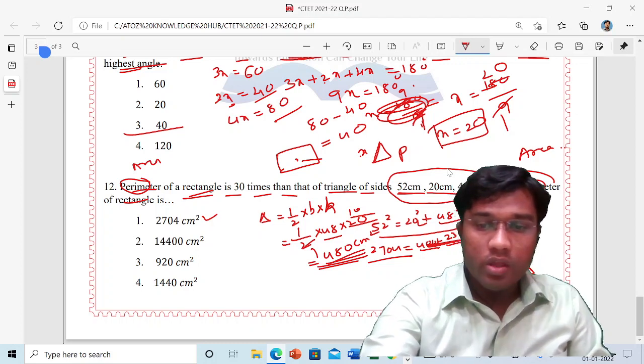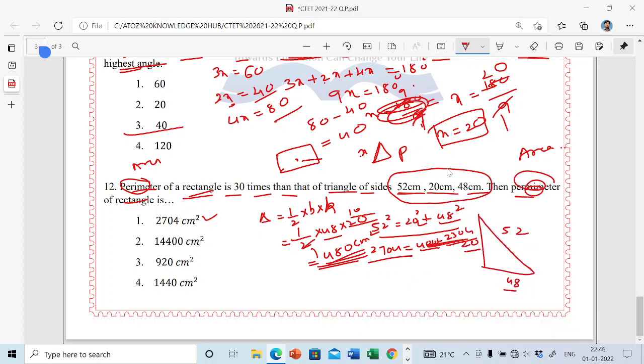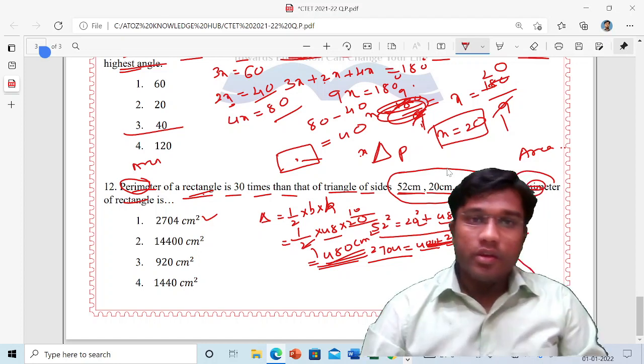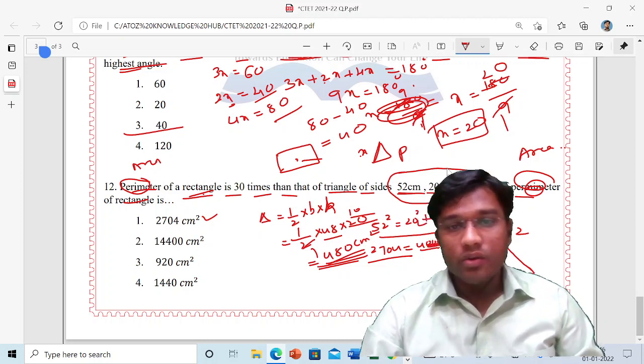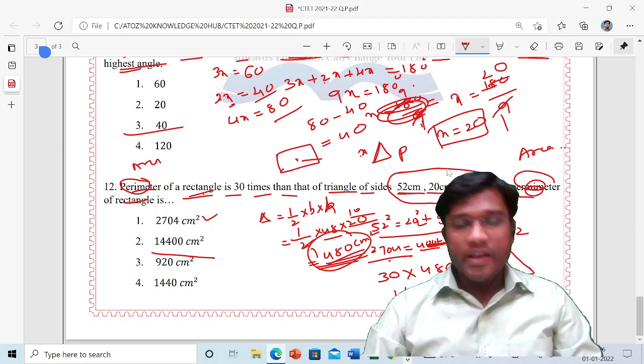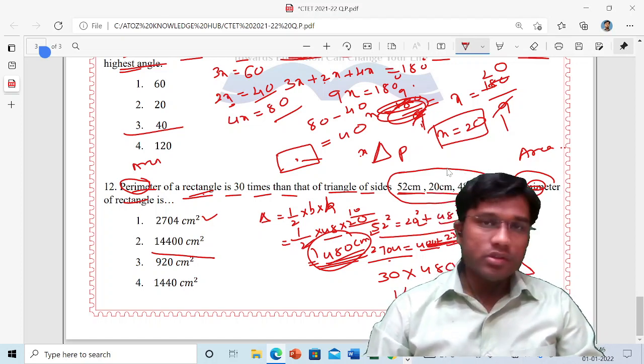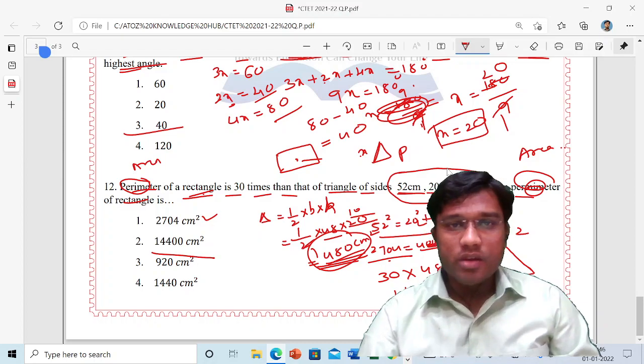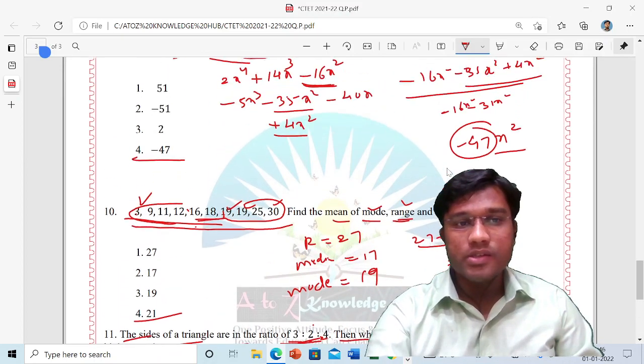Now in the question it is asked that the area of the rectangle is 30 times the area of the triangle. We got the area of the triangle, so multiply it by 30 into 480, and you will get your answer, 14400. After multiplication you will get this answer. So just multiply and check whether the given solutions are correct or not. As per my view, whatever the given solutions are, almost always they are correct.